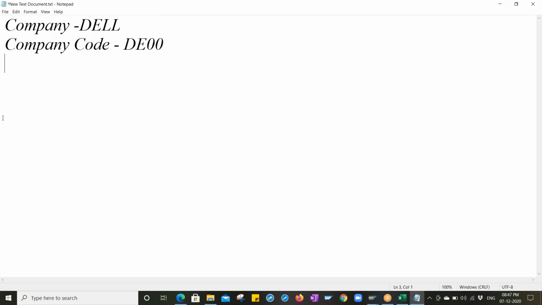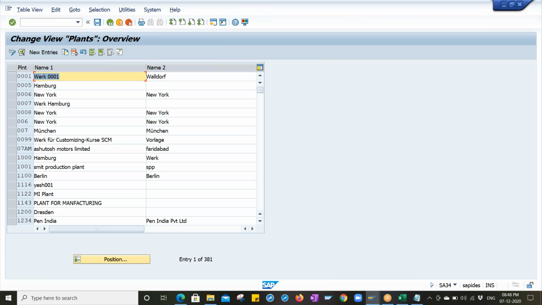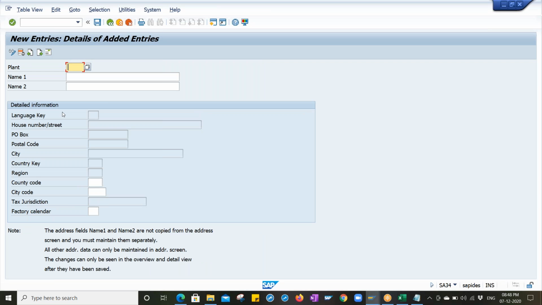But for practice purposes, because we are using this demo server and it is used by a lot of candidates, we should not go for copy, we can define it out. Go to new entries, and we are going to create a plant, DE01.